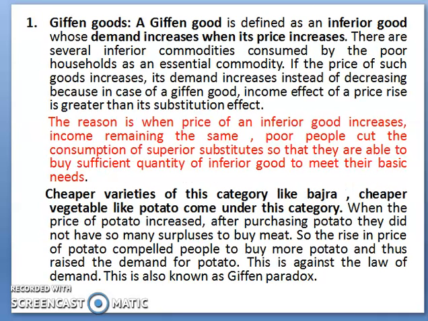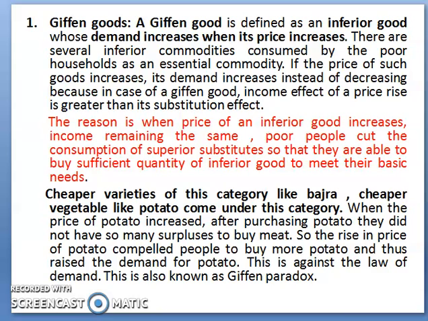Giffen goods are defined as inferior goods whose demand increases when their price increases. Giffen was a great British statistician of the 19th century, and he was surprised to find that as the price of bread increased, the British workers purchased more bread and not less of it. The reason was something against the law of demand.